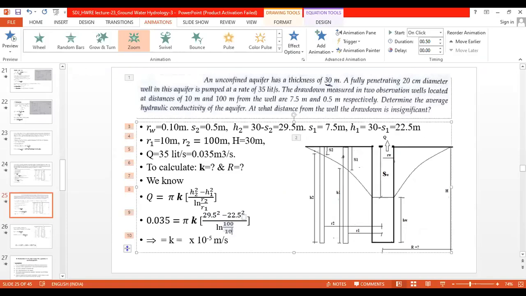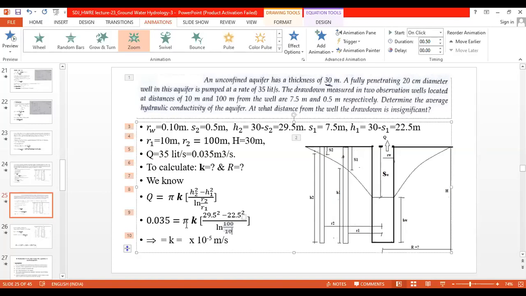I'll just simplify it. You will get the magnitude for the K over here. So that means we will multiply 0.035 by ln of 100 by 10. Okay, into, because this is a denominator, here it will be numerator.